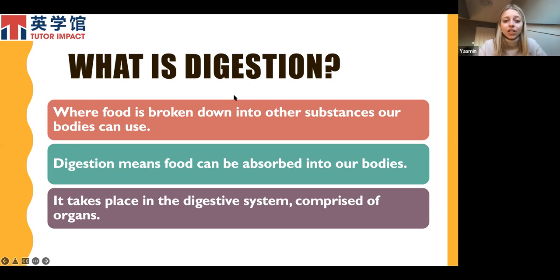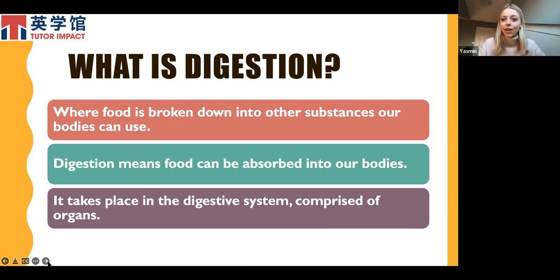So as I said, digestion happens in the digestive system. And the digestive system is made up of a series of organs that break down the food so that it can then be absorbed into our bloodstream. So the digestive system is basically a load of organs in our bodies that work together to break down the food so that our bodies can absorb it and then send it to the areas that it needs those substances for, so that they can be used for different processes.